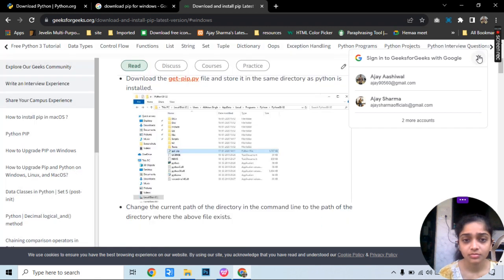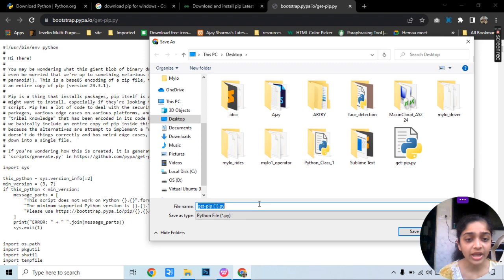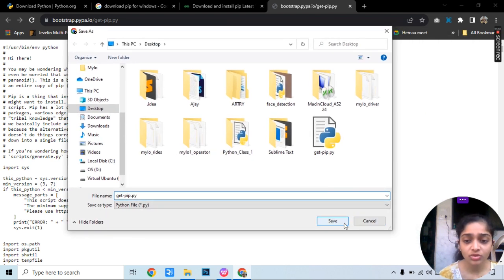Save it on the desktop with this name, get-pip.py. Let me tell you, all Python files will have the extension .py. This get-pip is a Python file, that's why it has the extension .py. So you just have to click on save, okay?